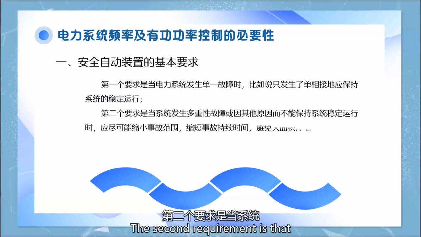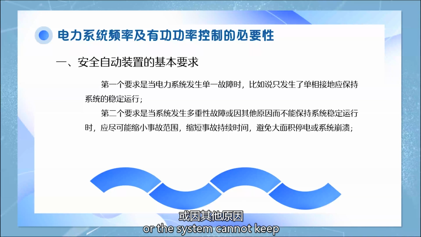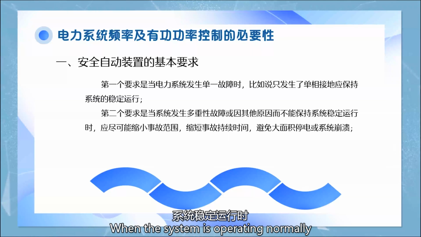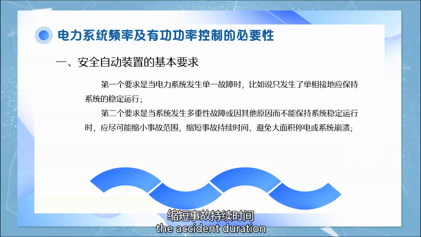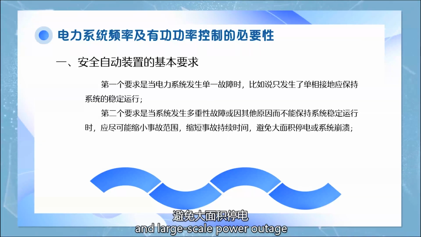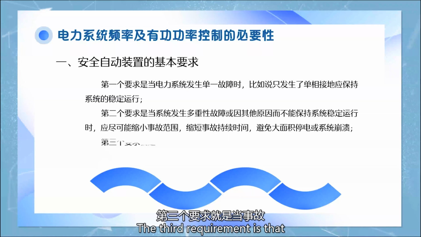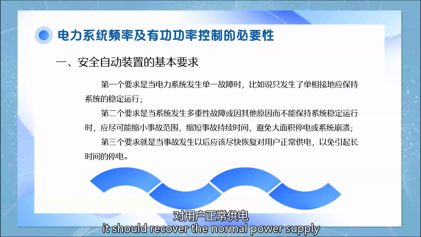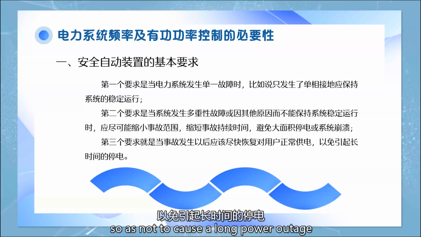The second requirement is that when multiple faults occur in the system, or for other reasons the system cannot keep stable operation, the accident scope should be minimized, the accident duration should be minimized, and large-scale power outage or system collapse should be avoided. The third requirement is that after an accident occurs, it should recover the normal power supply to users as soon as possible, so as not to cause a long power outage.